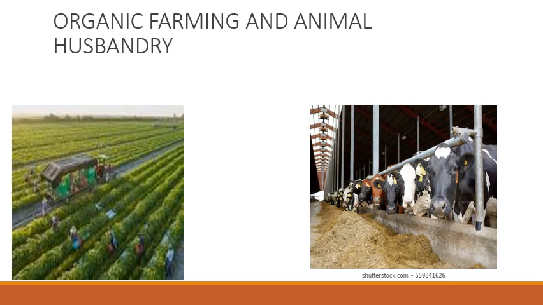Organic farming is a form of agriculture which uses only organic inputs for supplying nutrients, and it avoids the use of synthetic or chemical pesticides and fertilizers. It relies on crop rotation, green manure, compost, biological pest control, and mechanical cultivation to maintain soil productivity and control pests.